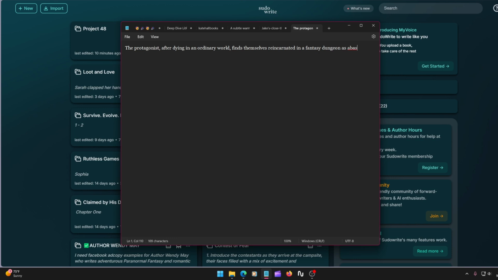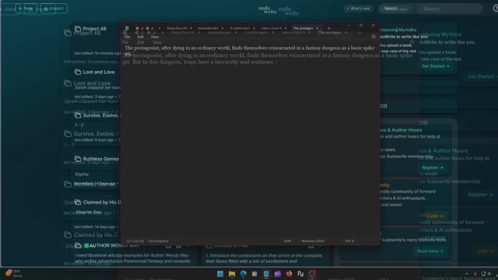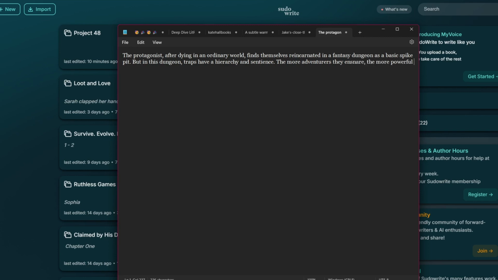Let's start typing. The protagonist, after dying in an ordinary world, finds themselves reincarnated in a fantasy dungeon as a basic spike pit. But in this dungeon, traps have a hierarchy and sentience. The more adventurers they ensnare, the more powerful they become, earning experience points like a player in an RPG.